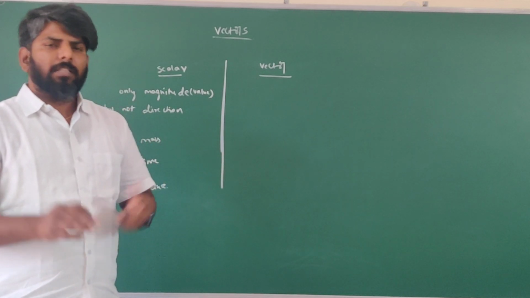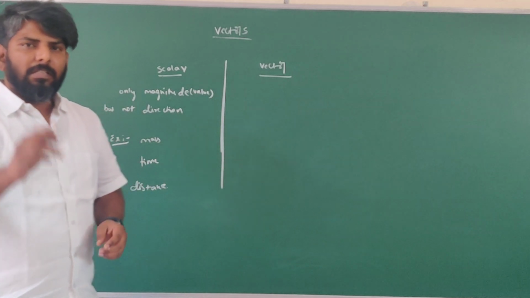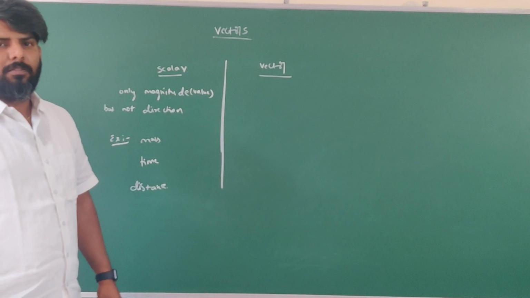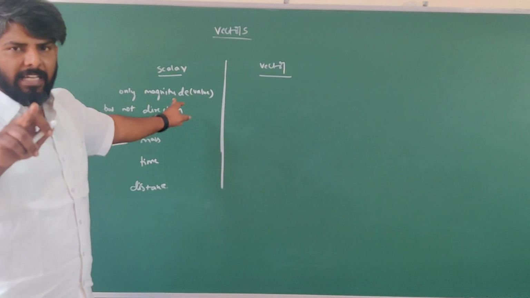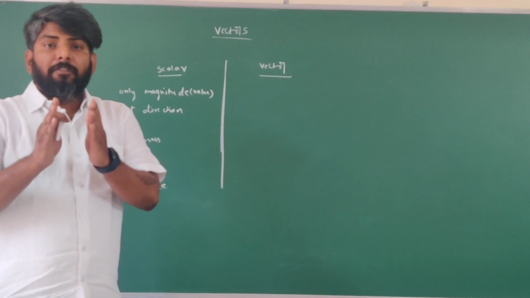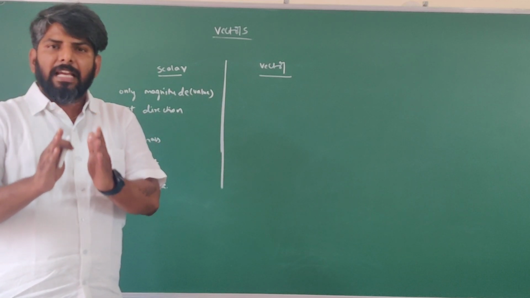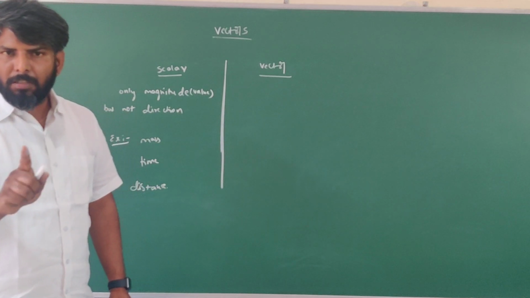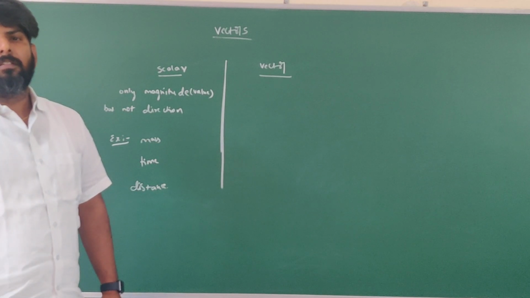That's it. There is no specific direction. Such quantities are called distance. Such quantities are called scalar. So basically, scalar means, students, the physical quantity which has only magnitude but not direction.